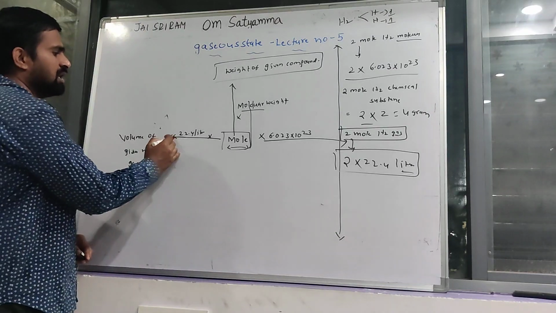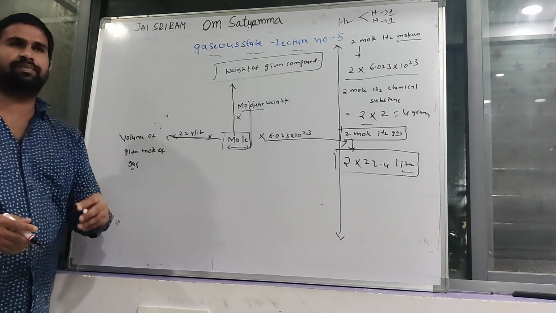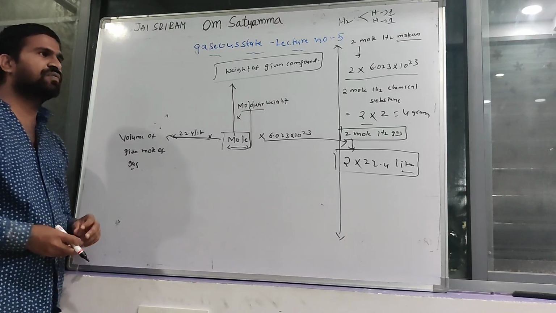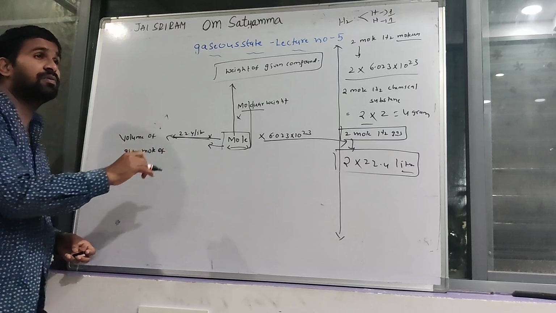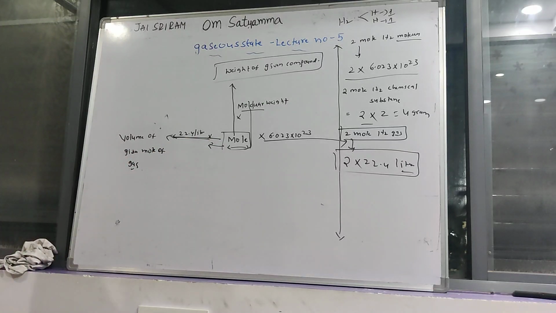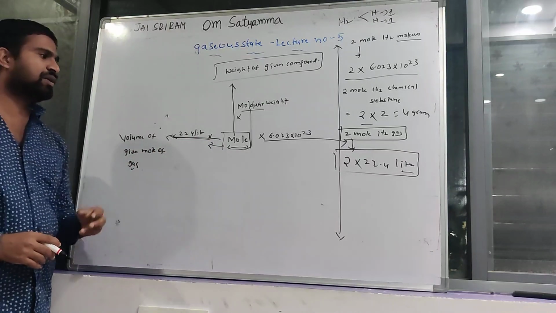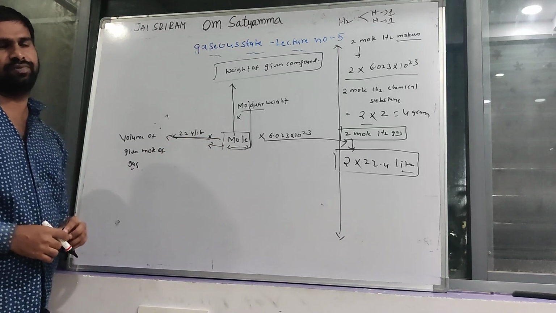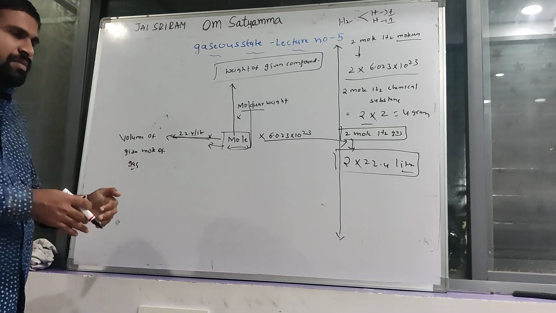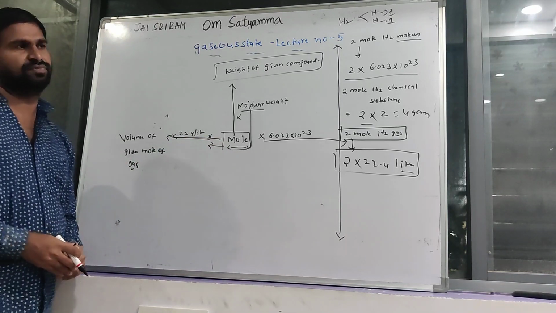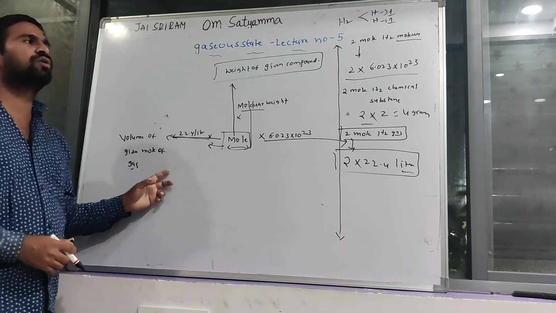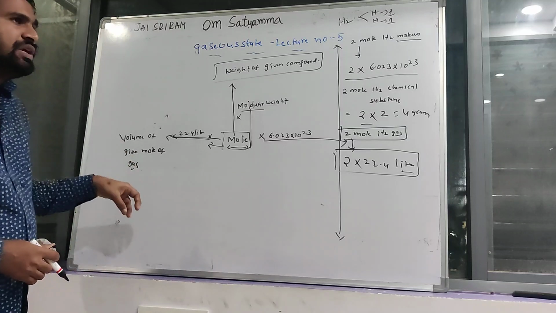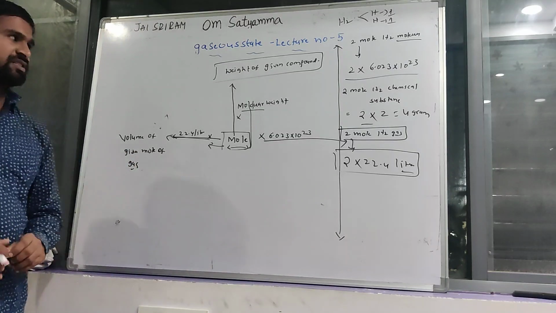For example, if the number of moles of a chemical substance is given, then you can find out the volume of the given moles of chemical substance. In this situation, you can use this expression: given number of moles into 22.4 liters gives some value. That value equals the volume of the given moles of chemical substance.